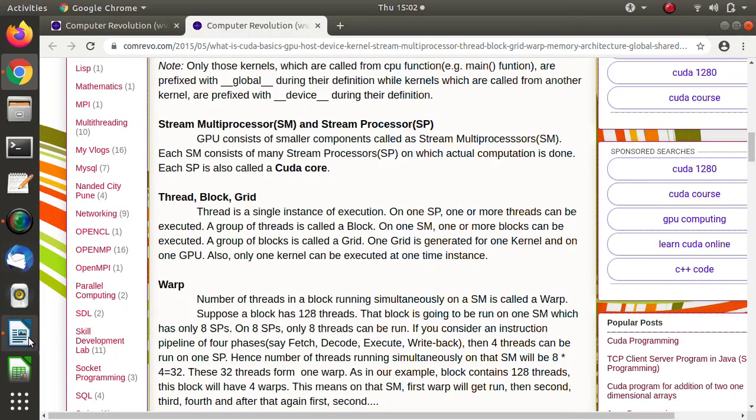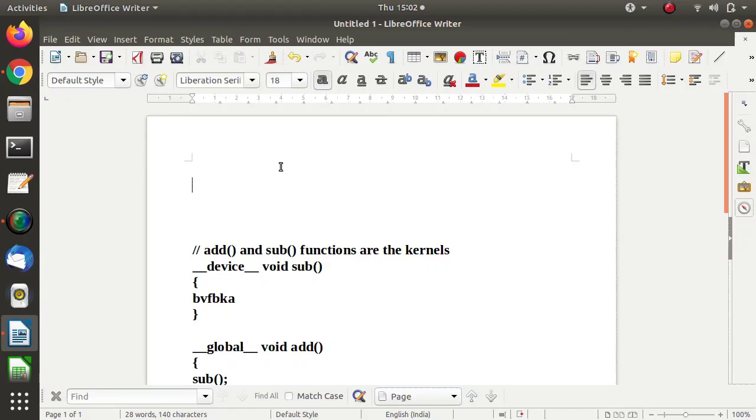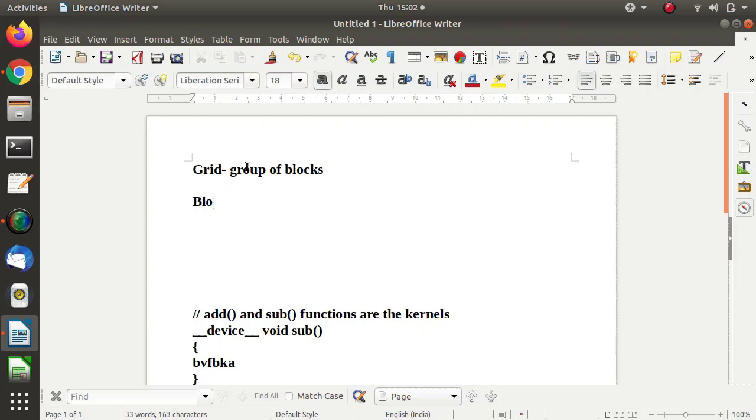Now see, whenever we launch any kernel, at that time one grid is launched. So whenever we run any kernel, a grid is launched. What is a grid? A grid is a group of blocks. What is a block? A block is a group of threads.